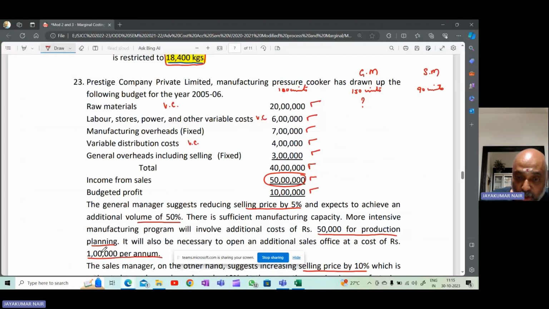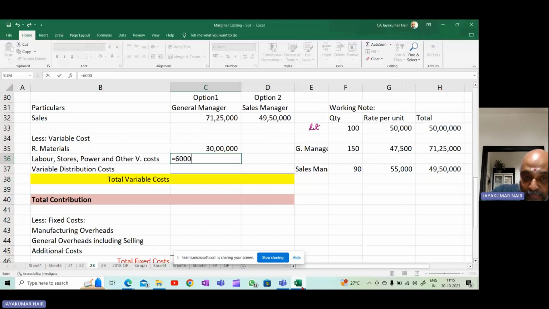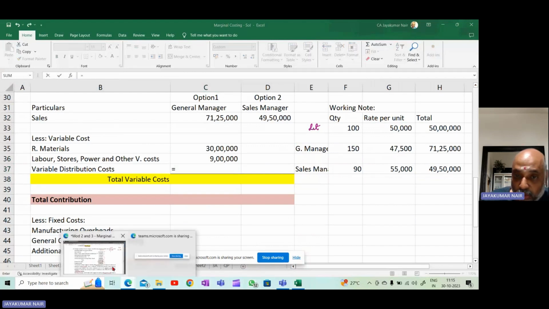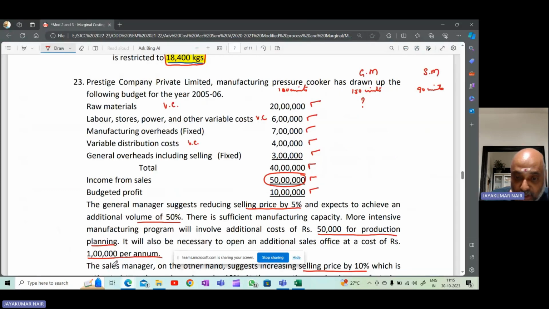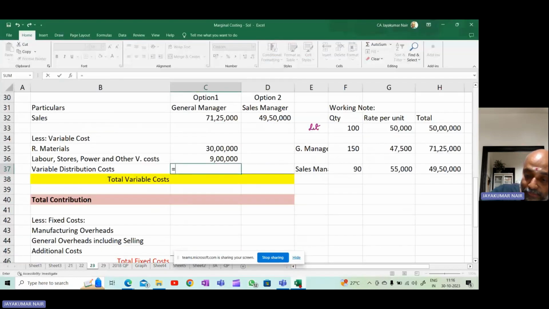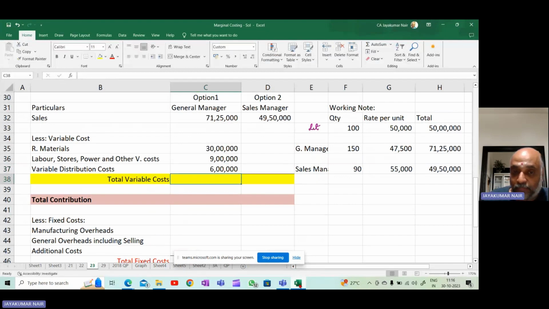Labor is 6 lakhs. So I'll write 6 lakhs, divide this by 100, multiply it by 150. It is 9 lakhs. Similarly, variable distribution cost. What is variable distribution cost? 4 lakhs. So divide 4 lakhs by 100, multiply it by 150. So you get the total variable cost.